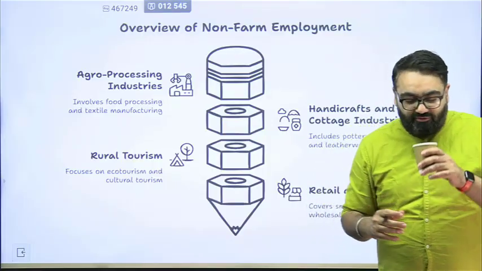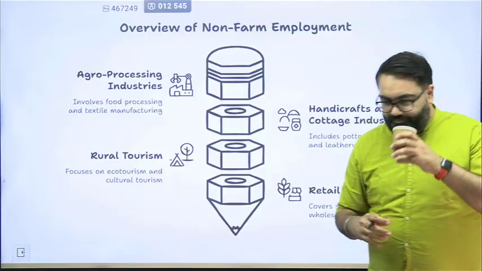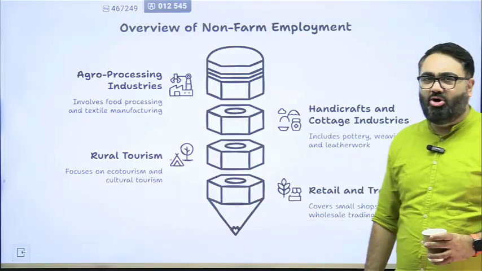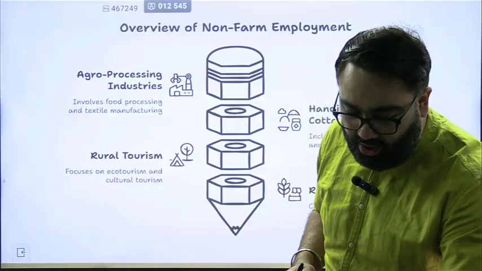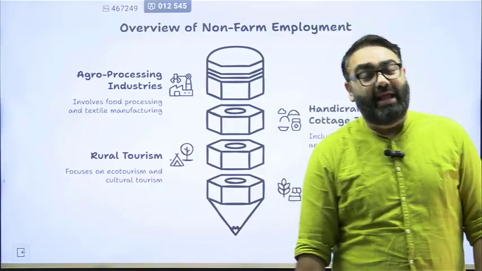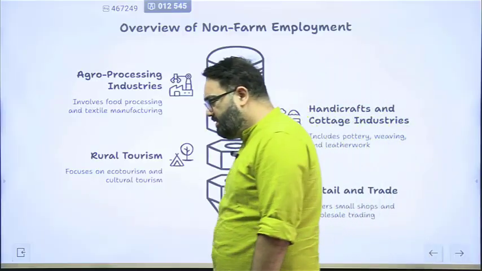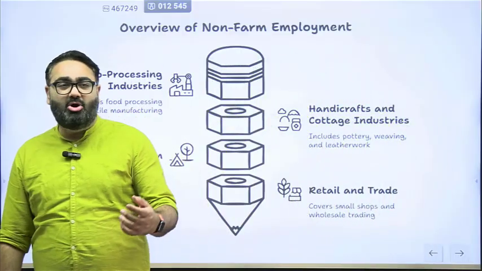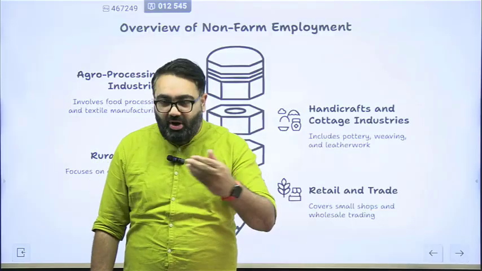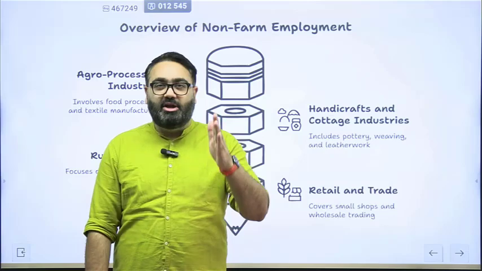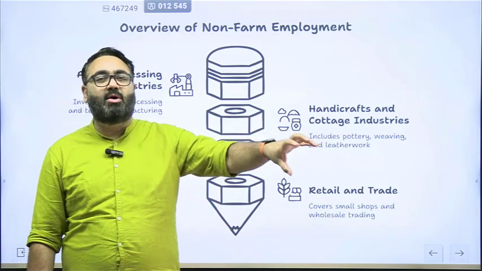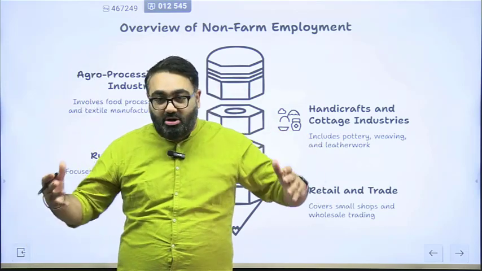Because see, the problem with farming, even in horticulture and all, is that it is a lot dependent on factors that you can't control. Like the entire agriculture is so much dependent on weather, which you have no control over. If your crop requires rain of a certain amount and it doesn't rain, then there's not much that you can do.